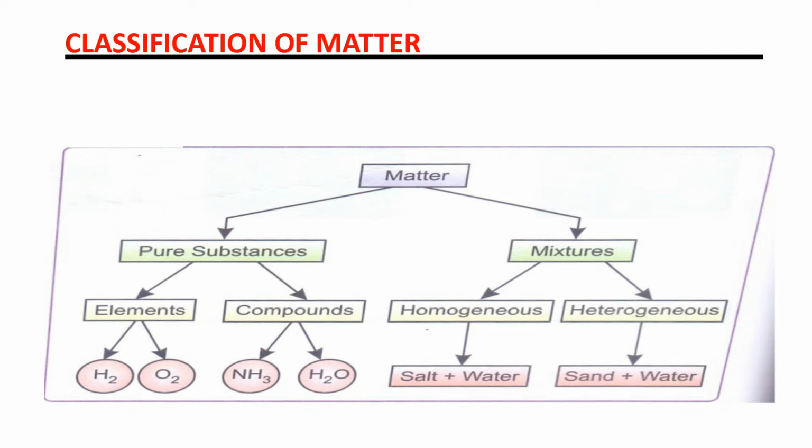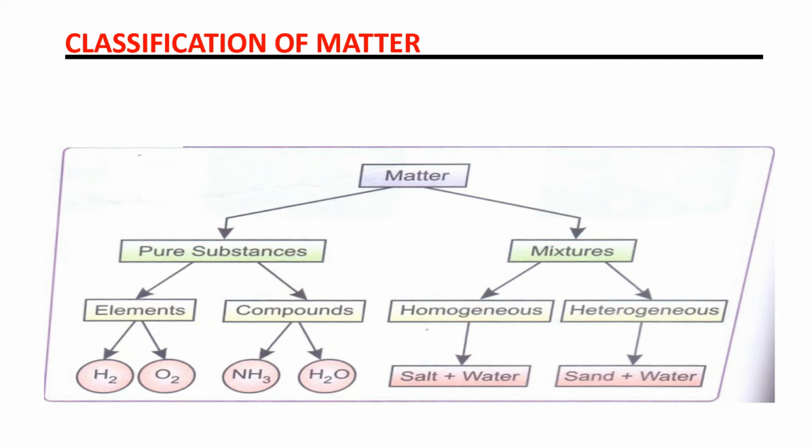The next category is compound. So what is a compound? When 2 or more elements combine chemically together, a compound will form. The examples of compounds are NH3, that is ammonia, and H2O, that is water.